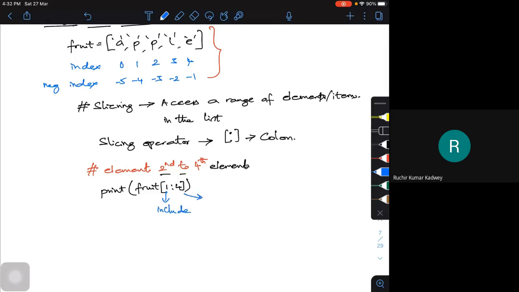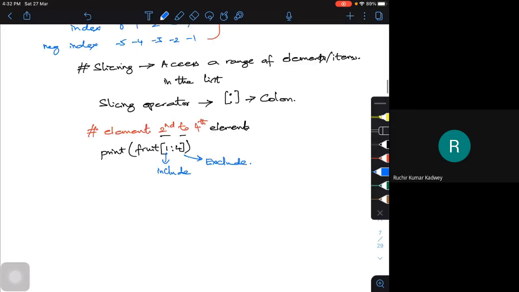This is what we call excluded. The range, if I say from 1 to 4, means the fourth is excluded. I am only going to get an output from 1 to 3. So what will my output actually be if I try to do this? What will be my corresponding output here?